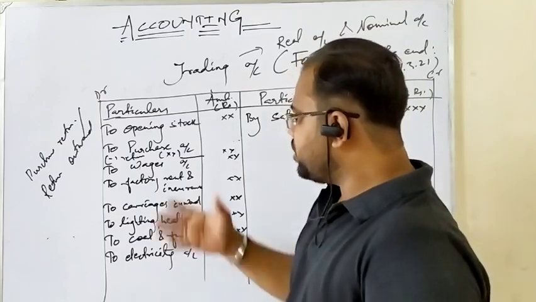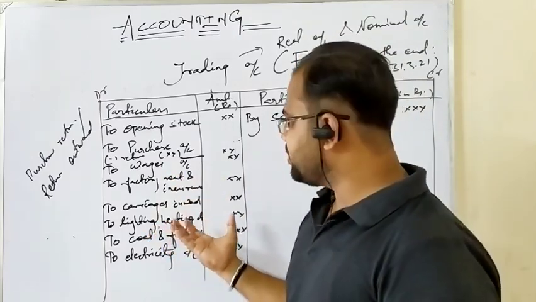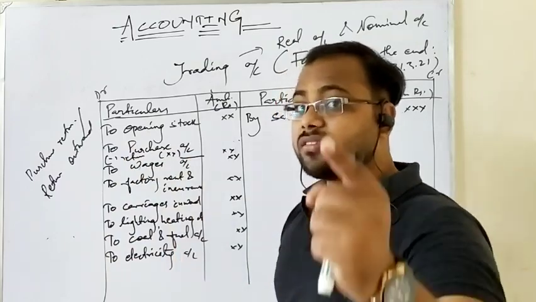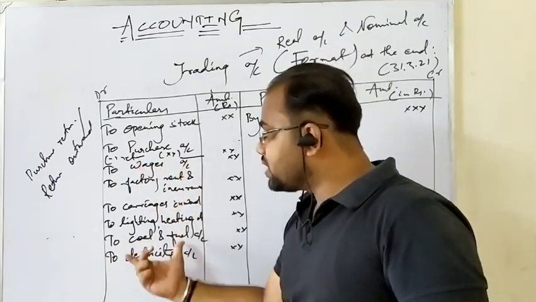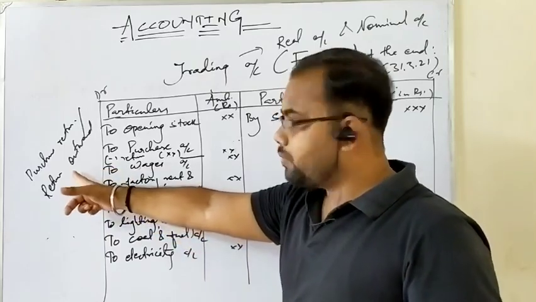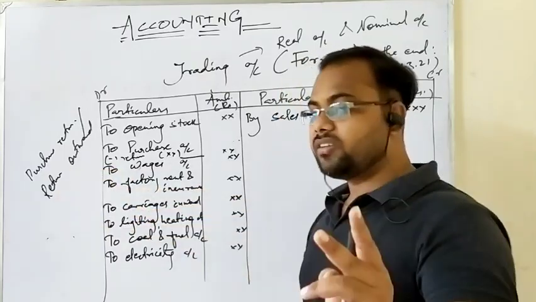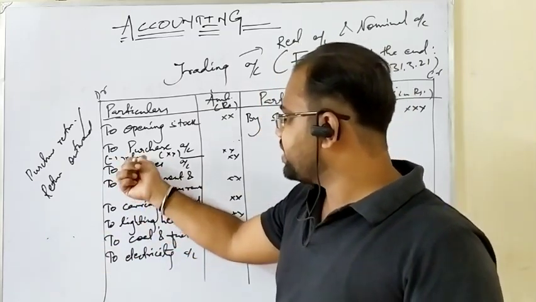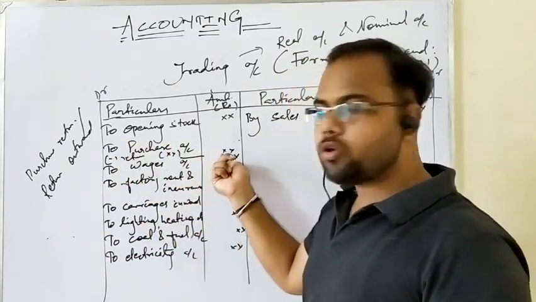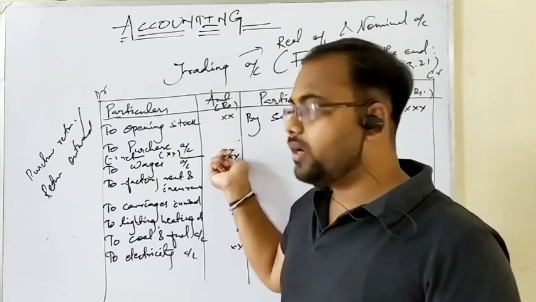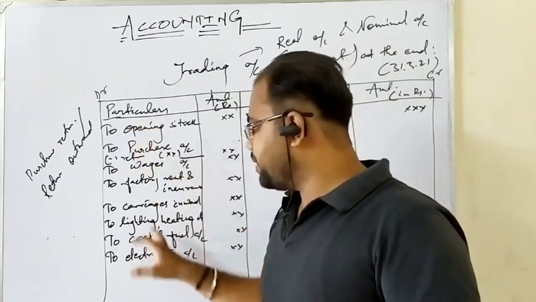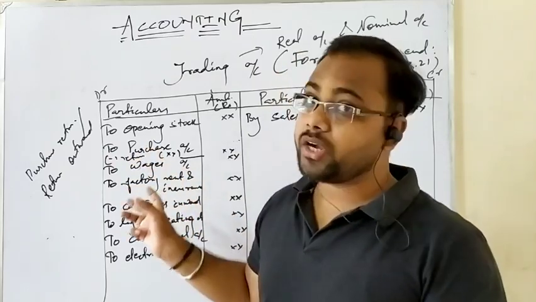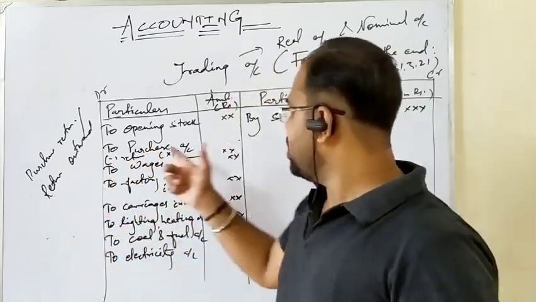But if we have omitted to post the returns of the purchases and you have made all the items posted, this is the reason why I have written all other items or expenses without indicating the returns. Okay, listen carefully. If there are returns and you have left space over here, then you can deduct it from the purchases and write the net amount on the outer column of the trading account debit side. But if you have not left space, or if you have omitted to post the returns of the purchases, then what can you do? You can write it on the opposite side.